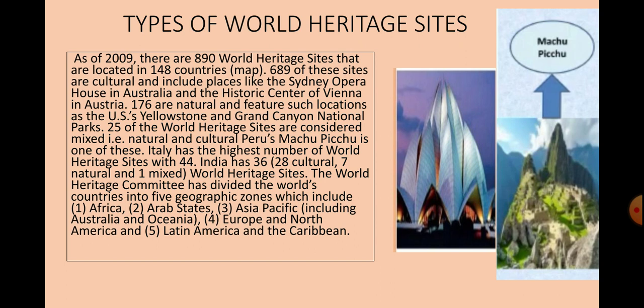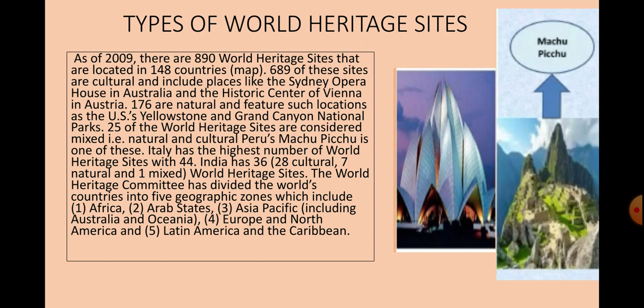Among these, 689 sites are cultural, like the Sydney Opera House in Australia and the historic center of Vienna in Austria, and 176 are natural, featuring locations such as the US Yellowstone and Grand Canyon National Park.